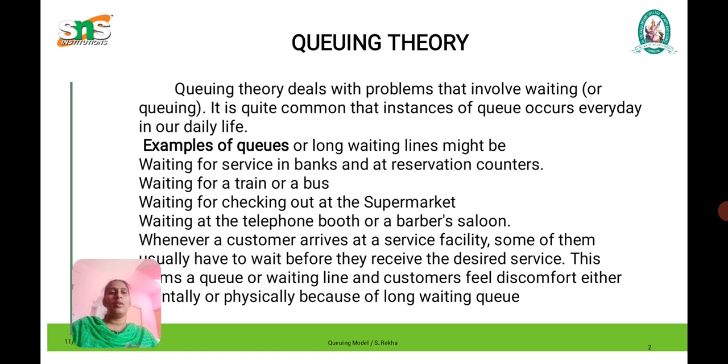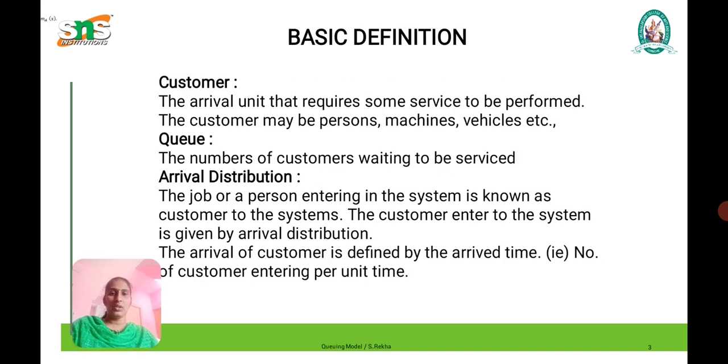What discomforts do we face in the waiting line, how do we find the average waiting time, and how many customers are arriving? We are going to see all of this in queuing theory. We have a lot of models, but we will look at only two.